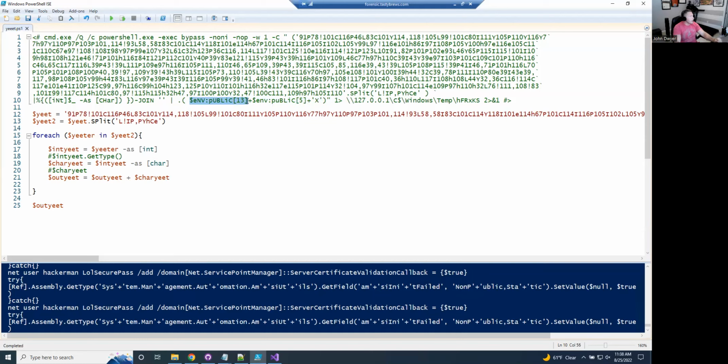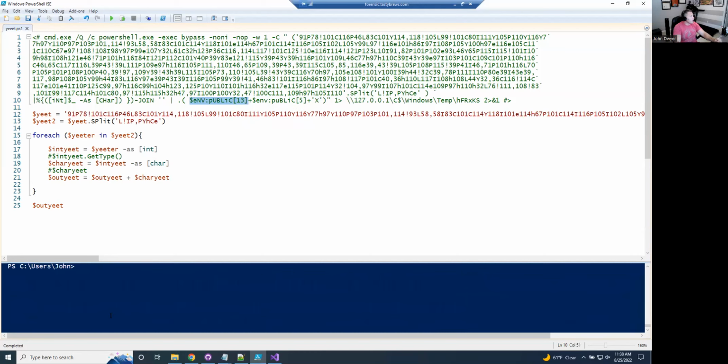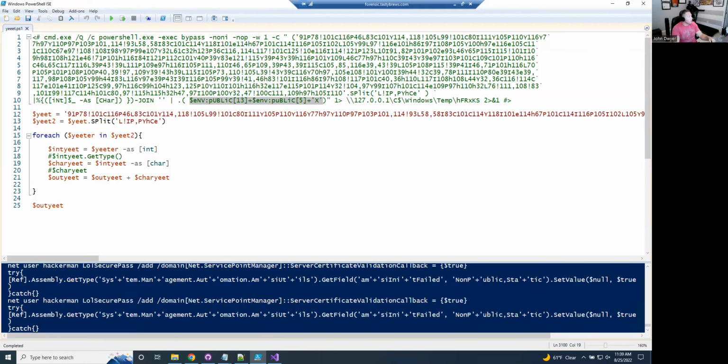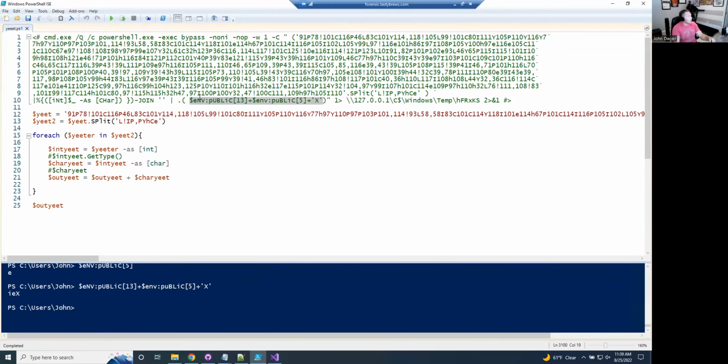In PowerShell, the public environmental variables actually have character representation. So if we do this, you see I, and if we do 5, it's E, and then we add this X in there. And what happens is you actually get Invoke-Expression, IEX, right? So this becomes IEX. And what it's doing is piping the output of that, our command to create a new user HackerMan, over and saying, run this as an expression.